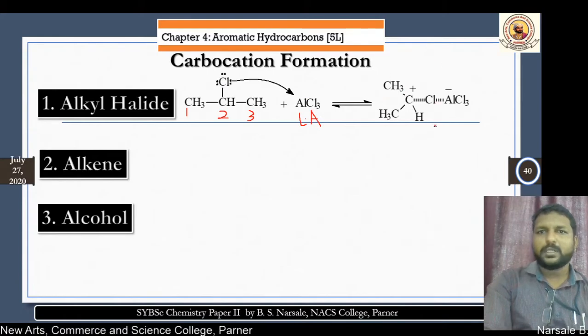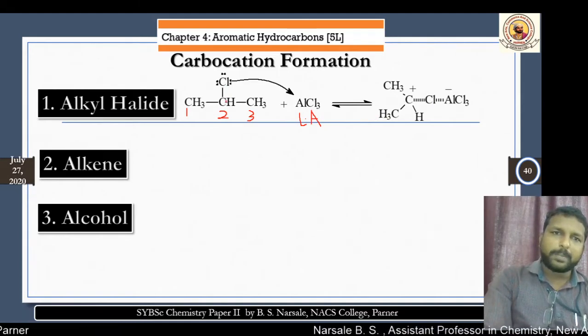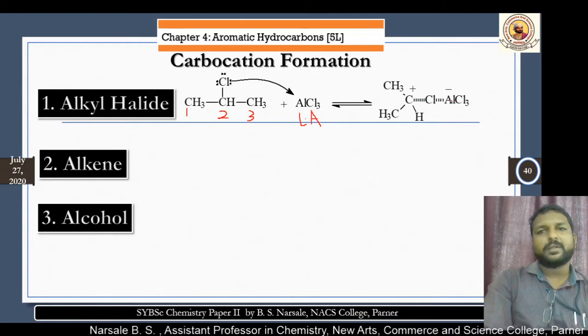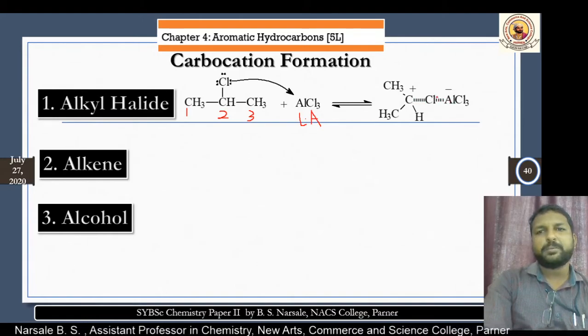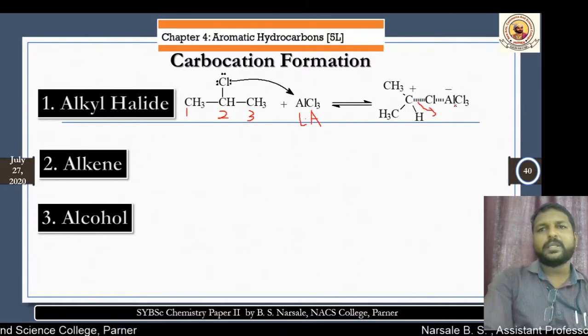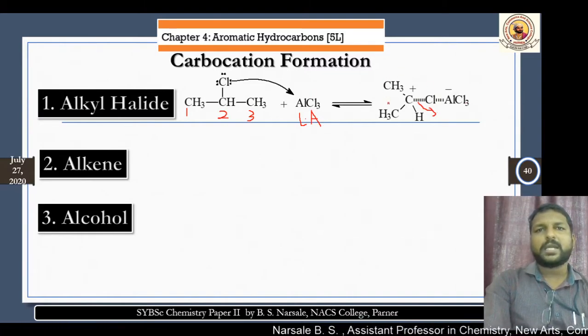As it accepts a lone pair, the electrons in the bond between carbon and chlorine become weaker, and a partial bond forms between chlorine and aluminum. So this is the carbocation formation, as the chlorine departs from the carbon in the form of AlCl4 minus, and here we get the carbocation.